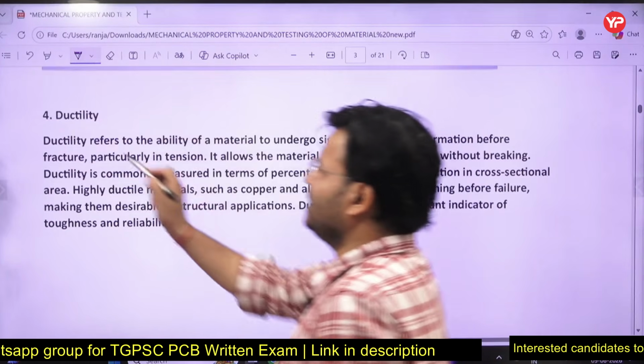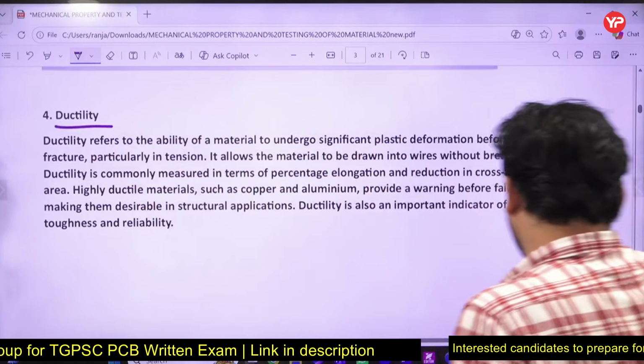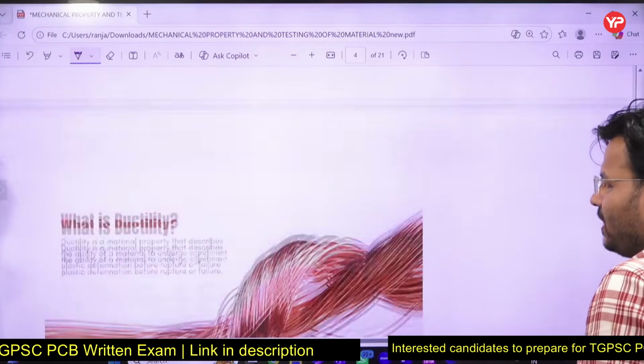Next is what? Ductility. So what is ductility, my dear friends? Simple. Come to the diagram part.